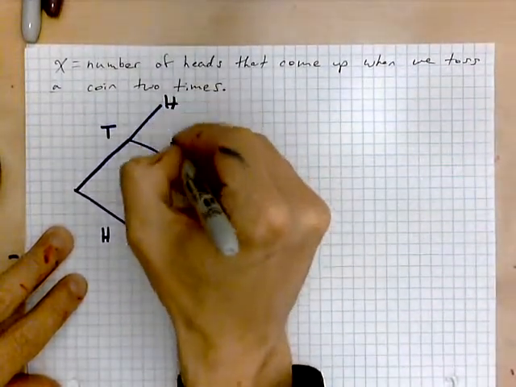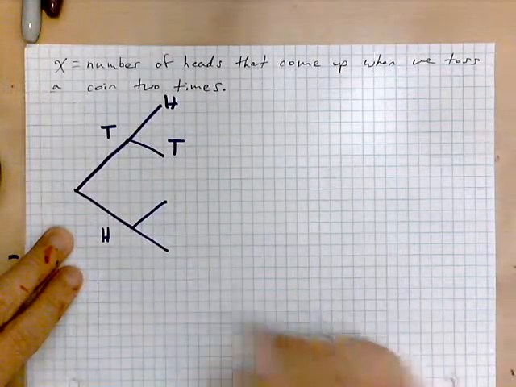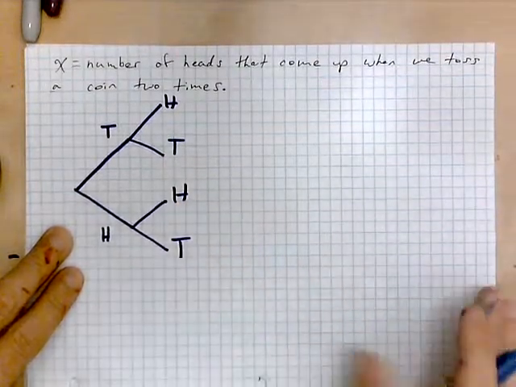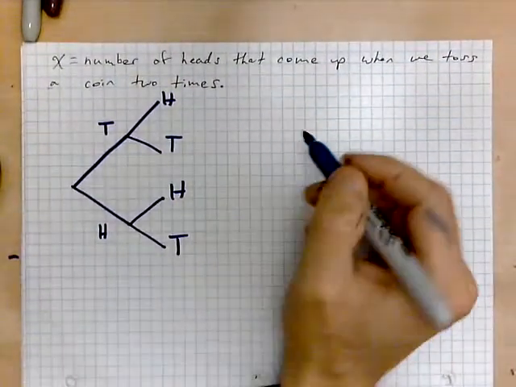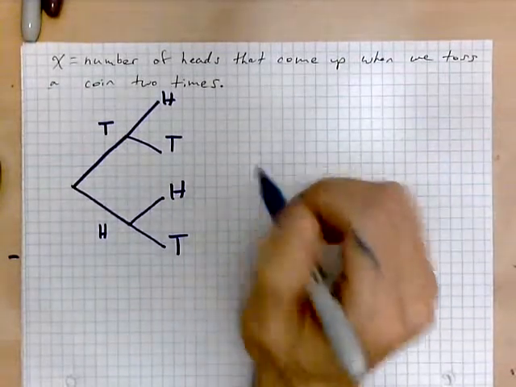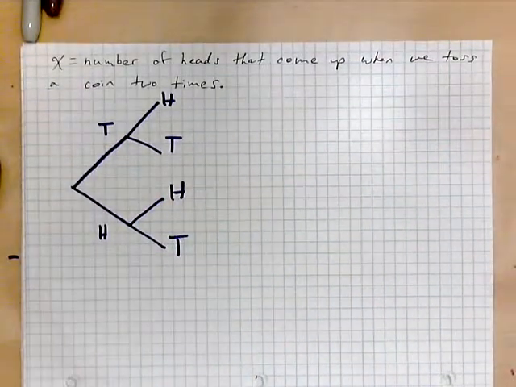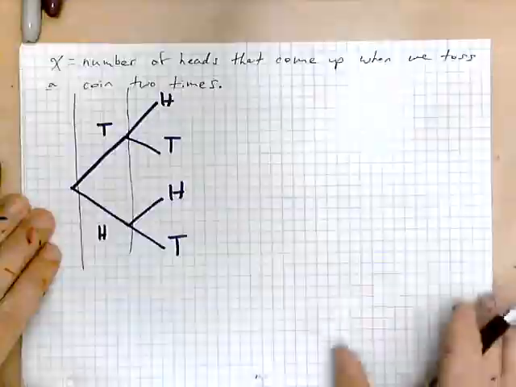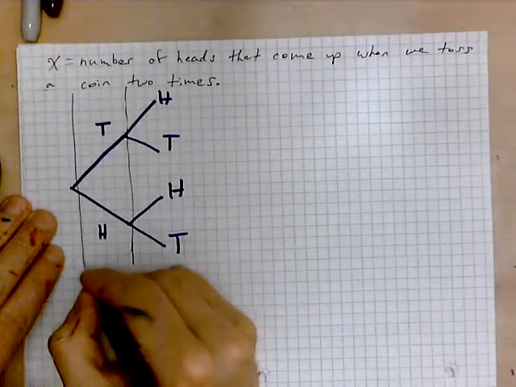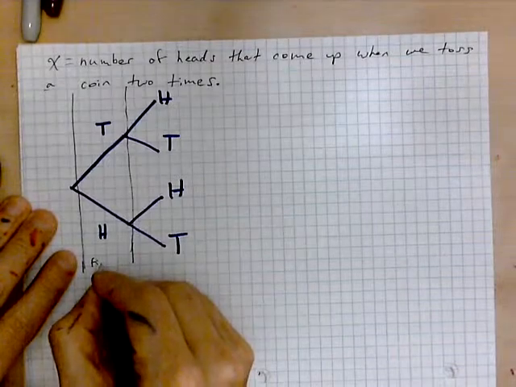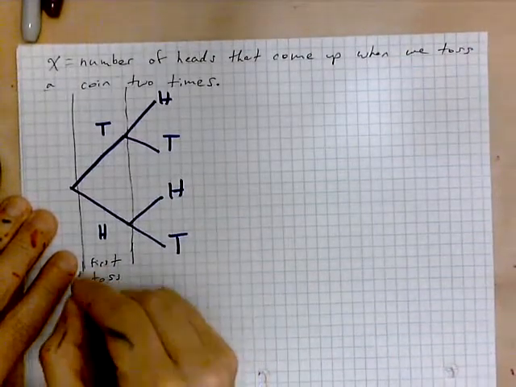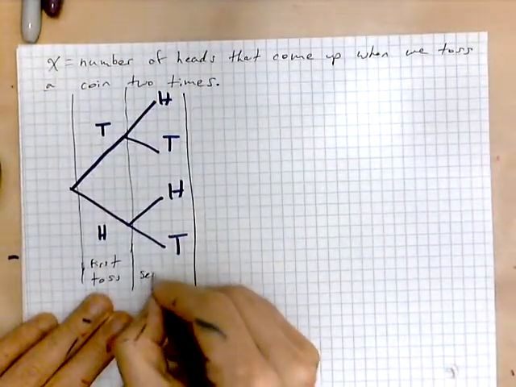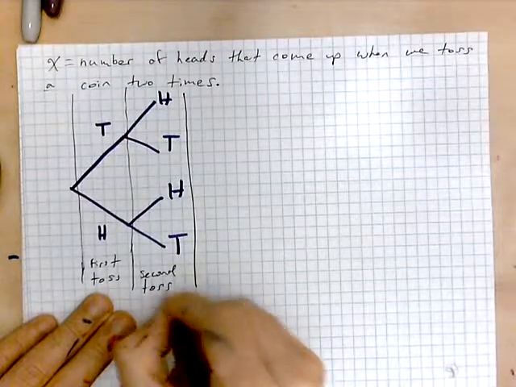Either a head or a tail, or if the first toss is a head, then on the second toss we have the possibilities of a head or a tail. These possibilities of a tail or a head are on the first toss, and then on the second toss, you have these possibilities.